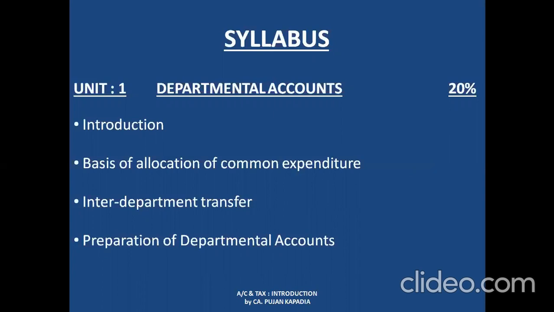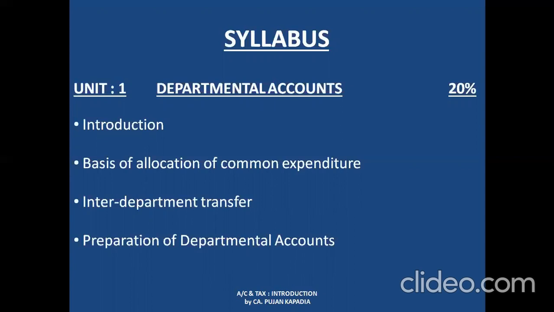When we take the lecture on this particular subject, we'll go into detail. The second topic that we are going to cover under this unit is the basis of allocation of common expenditure. You are well aware that certain expenses cannot be allocated directly to the departments. So we need to learn how to allocate this expenditure between two departments. For example, in our example, if the entire company is paying a rent of 1 lakh rupees, then how are we supposed to allocate this 1 lakh rupees? What is the proportion of this allocation between Department A and Department B? This will be covered under this topic.